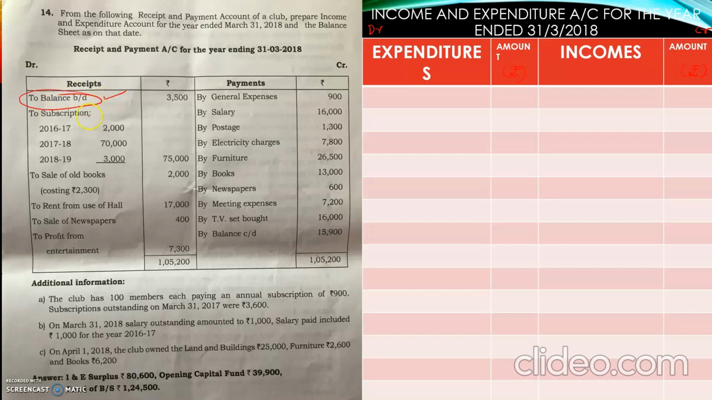Coming to the second item, subscriptions. Here 3 years of information is given: the last year, current year and next year. But the income and expenditure account tells us that we have to enter only the information related to the current year. This 75,000, if we take it, includes 3 years of information. Now which amount do we have to take? Only current year information. So here I will write subscriptions. Subscriptions we have collected 70,000.